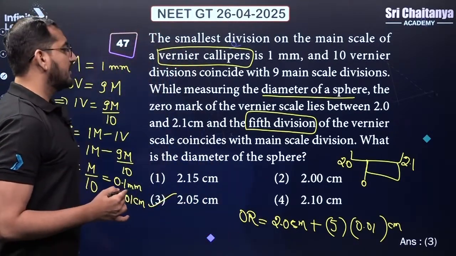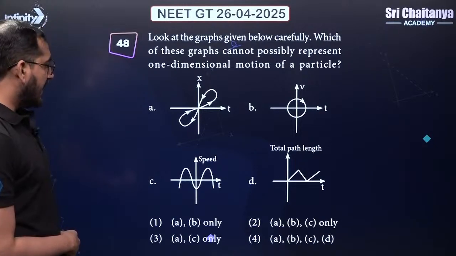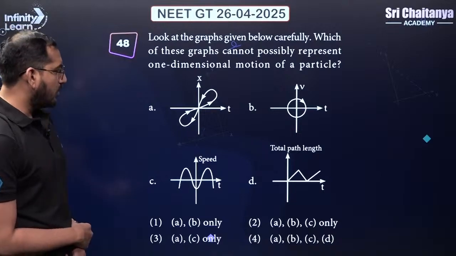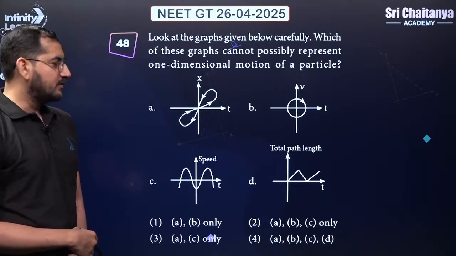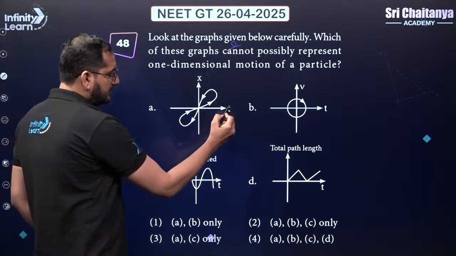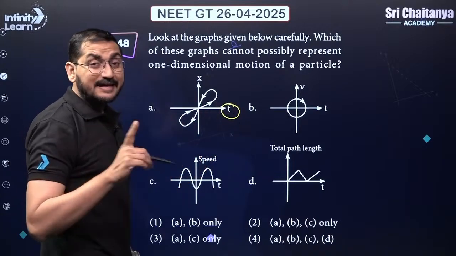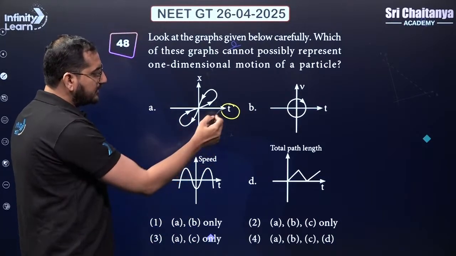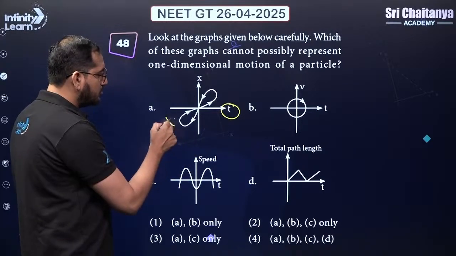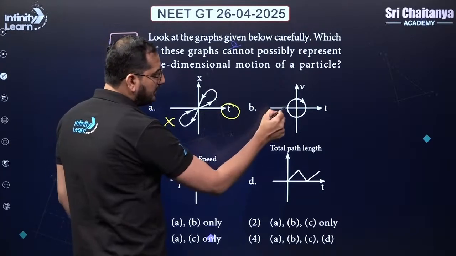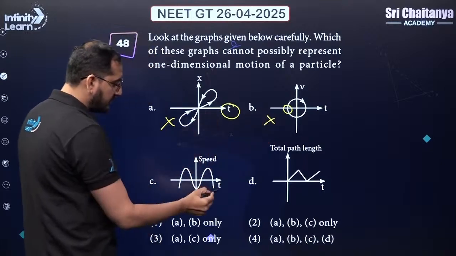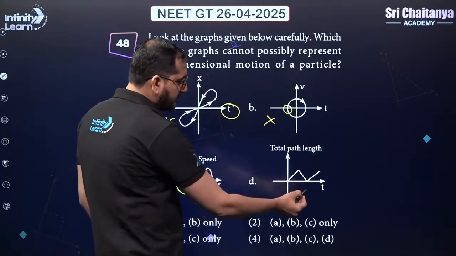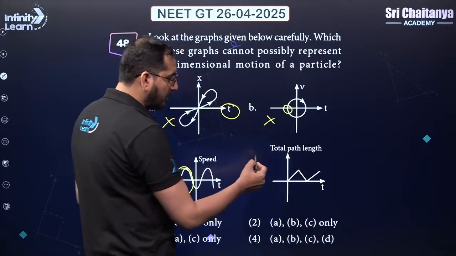Let's go ahead to our next question. All right. So here we have 4 graphs given to us, and we need to figure out which of them is possible, which of them is not possible, right? Okay. So here the axis is time. Guys, time cannot be negative, right? Straight away, all the graphs where the time is negative, we can reject. This is not possible, time is negative. Here time is negative, not possible. Here also time is negative, not possible. And what about this one? Here time is positive, so let's think more about that.